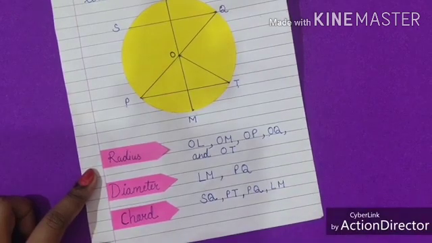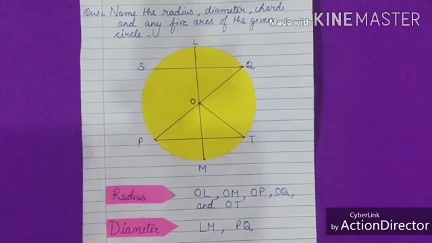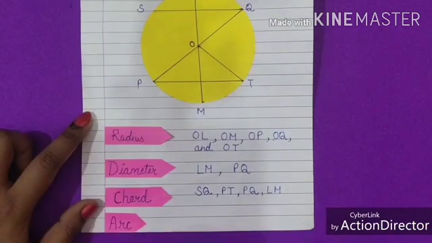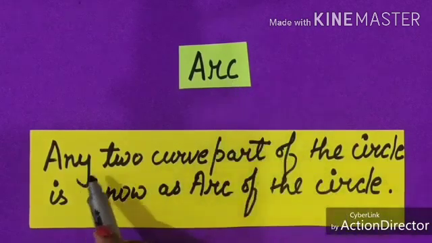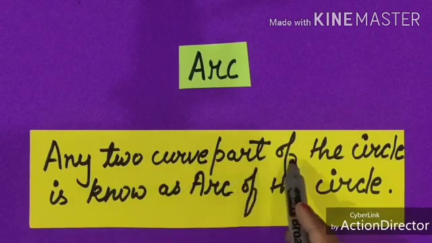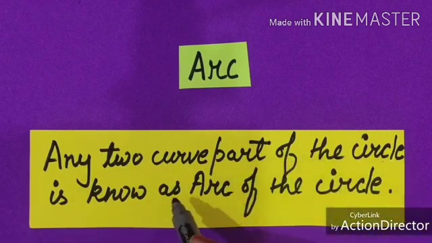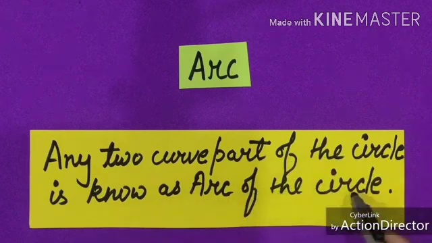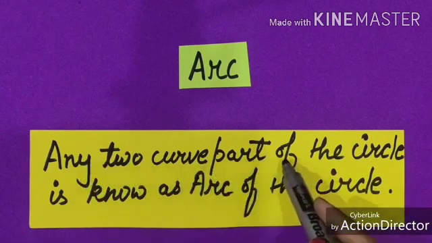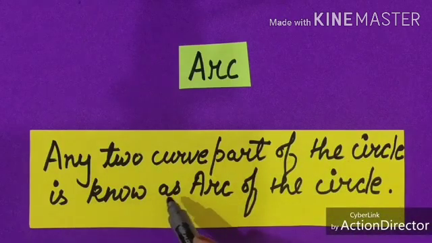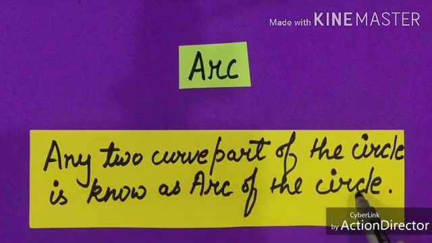Are the chord of the circle. Next part of the question is, name any 5 arcs of the circle. Any 2 curved parts of the circle is known as arc of the circle. Again I am repeating, any 2 curved part of the circle is known as an arc of the circle.